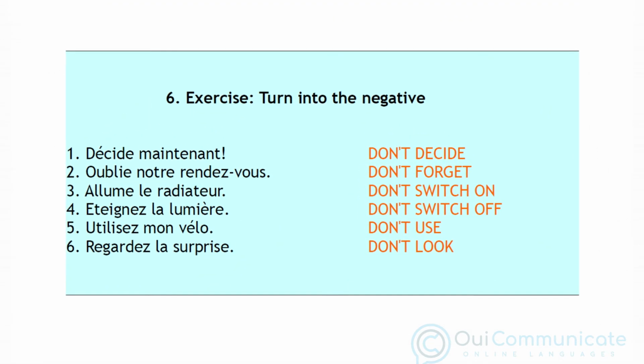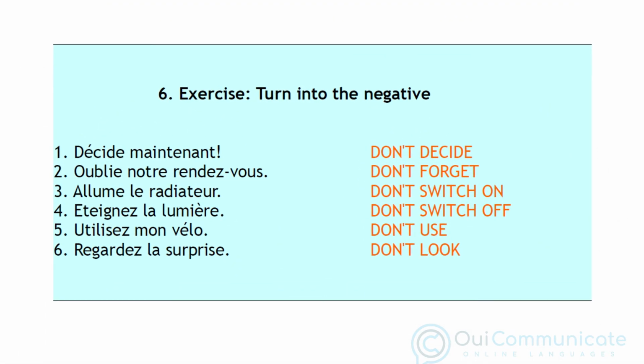Here we have an exercise in which we want to turn the orders into the negative. And the answers are: number 1, ne décide pas maintenant. Number 2, n'oublie pas notre rendez-vous. Number 3, n'allume pas le radiateur. Number 4, n'éteignez pas la lumière. Number 5, n'utilisez pas mon vélo. Number 6, ne regardez pas la surprise.